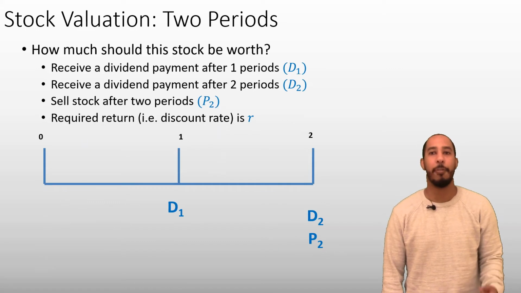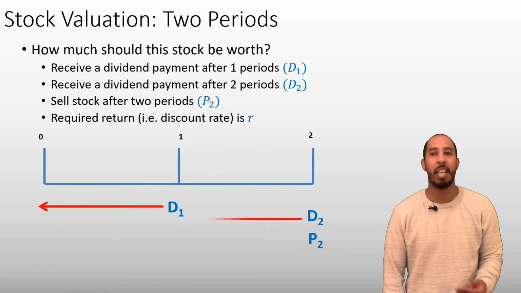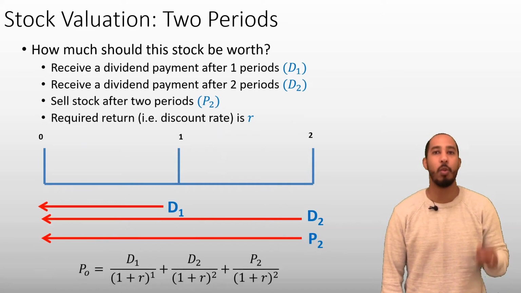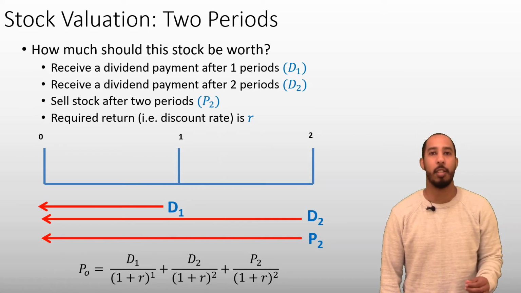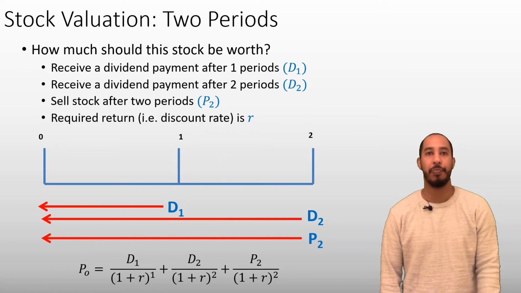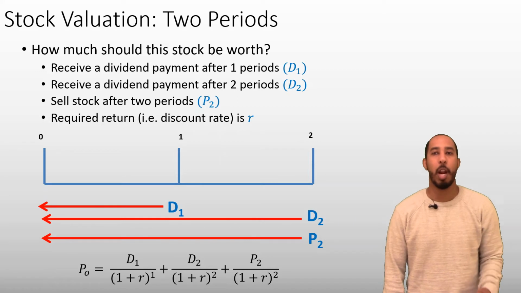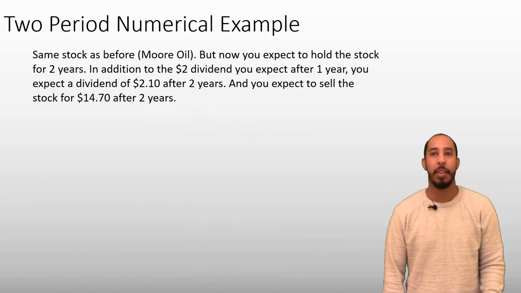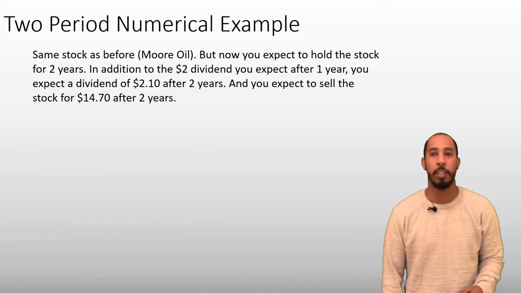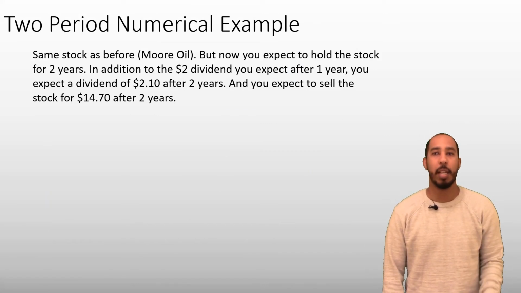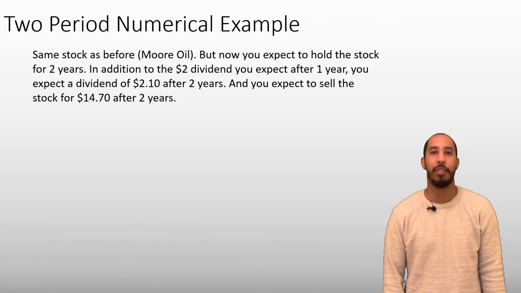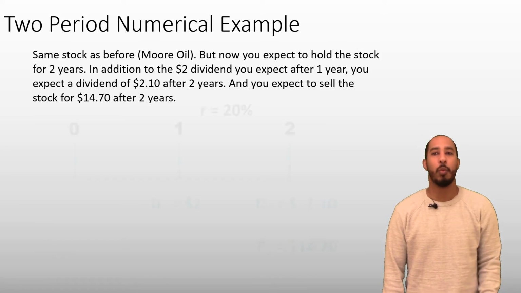And the process to find the stock's value is the same as before. We need to find the value today of the future cash flows the stock will pay us in the future. Going back to our numerical example with more oil, say that after the $2 dividend we get in the first year, we get another dividend of $2.10 in the second year. And we expect to sell the stock for $14.70 after 2 years. The timeline would look like this.